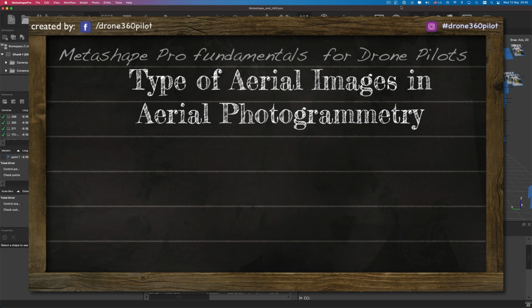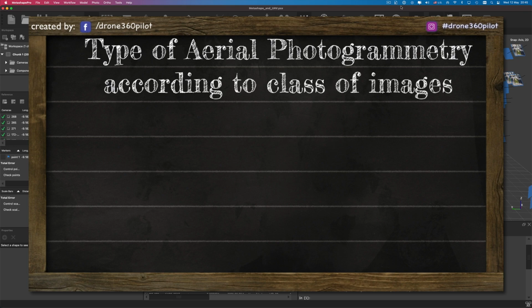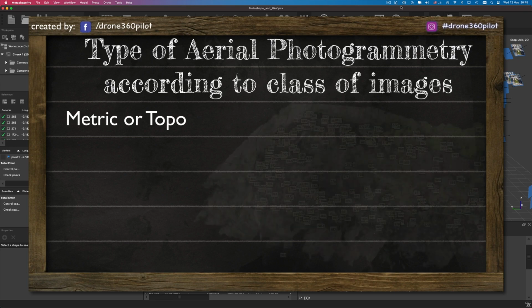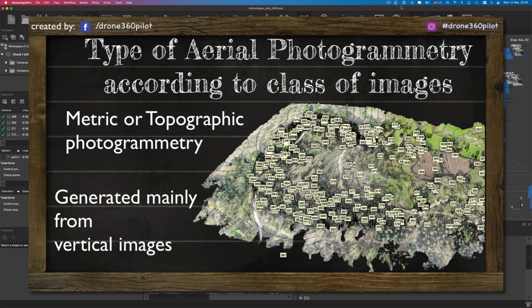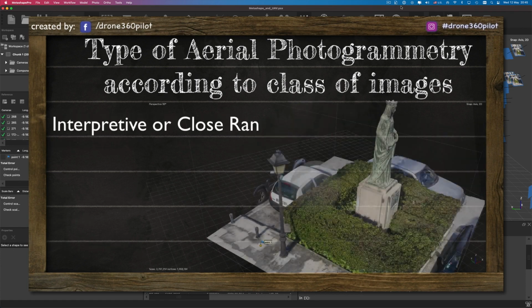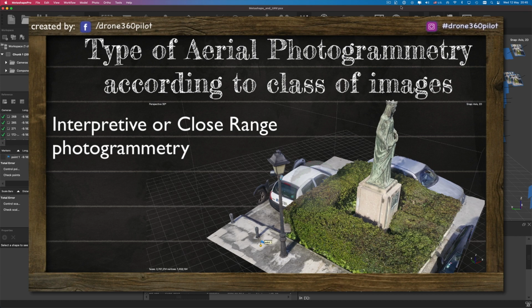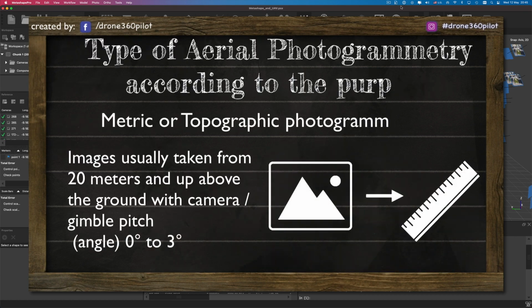Let's have a close look at the types of aerial photogrammetry. Aerial photogrammetry, according to the shots, can be divided into two subcategories: metric or topographic photogrammetry and interpretive or close-range photogrammetry. Let's start with metric or topographic photogrammetry.